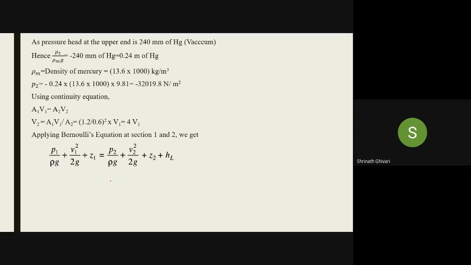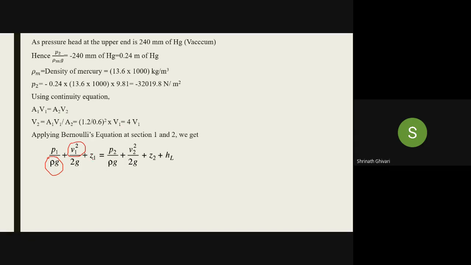You have the value of V1. Calculate V1 first, then you can calculate the discharge. So you have all the data over here. You have P1 15 kilonewton per meter square, that is 15 into 1000 divided by 1000 into 9.81. V1 square is as it is by 2 into you can keep as it is.